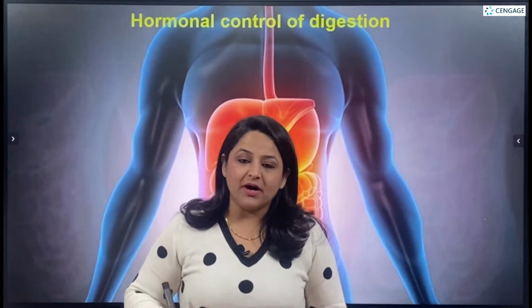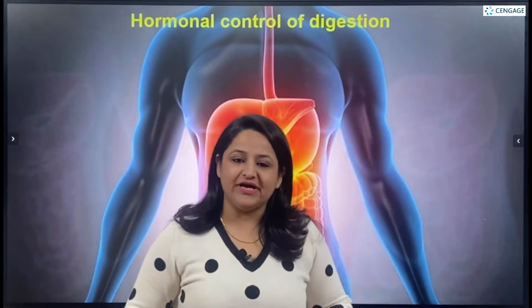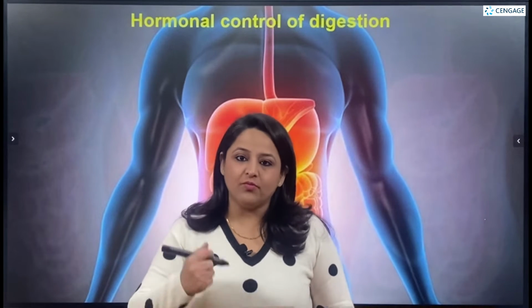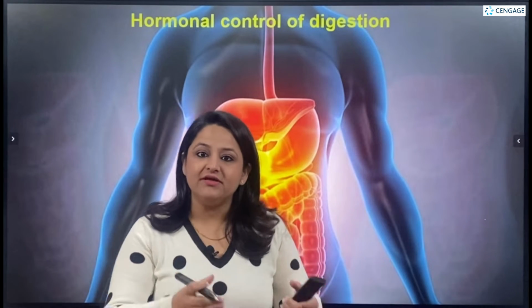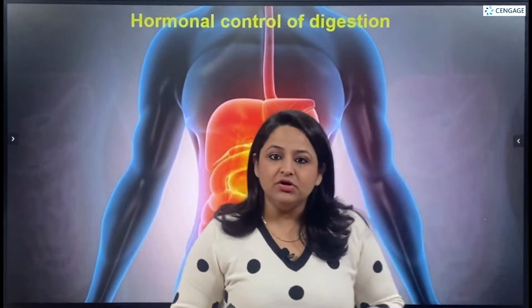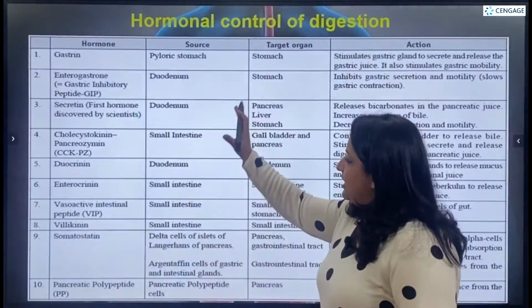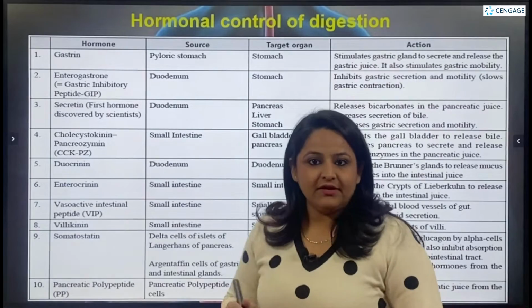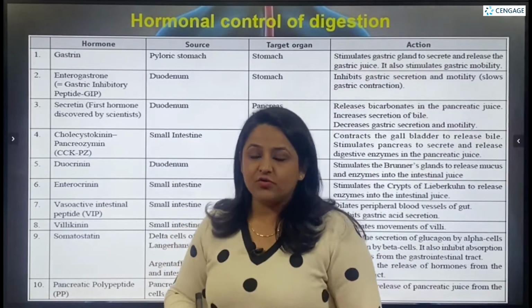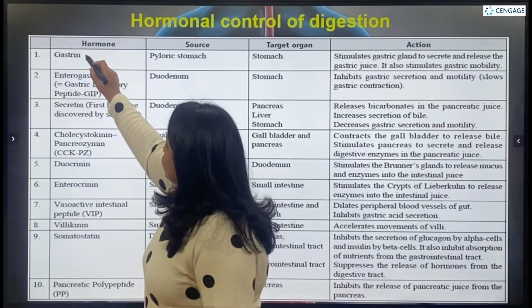We will now talk about the hormonal control of digestion. Now let's see what the various types of hormones released from the various digestive parts are and what their role is. All the hormones are arranged in this tabular manner, and we are going to discuss this table in detail. The very first hormone that we are going to talk about is gastrin.